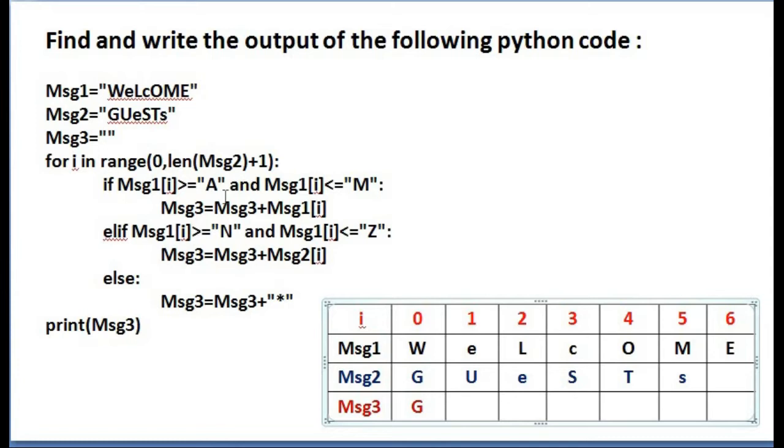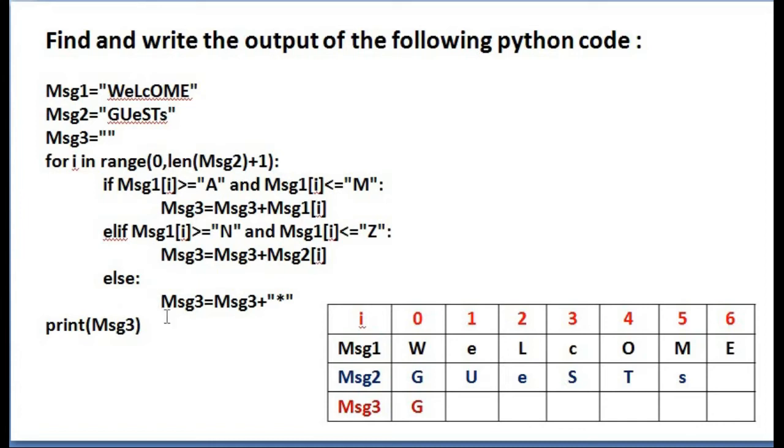Then go for the next iteration. That is when the value of I is 1. If MSG1 of I is in between uppercase A and uppercase M. Here it is lowercase e. Lowercase and uppercase letters are treated differently in Python. And also this string comparison is using ASCII values. So the small letter e will not come in between the range. Go for the next option. Elif MSG1 of I in between capital letter N and capital letter Z. This statement also will give false. So go for the else part.